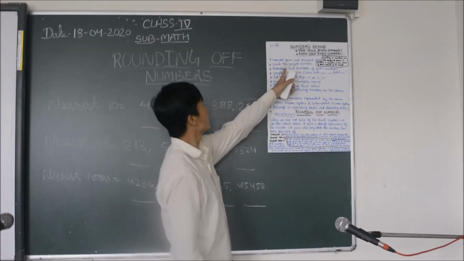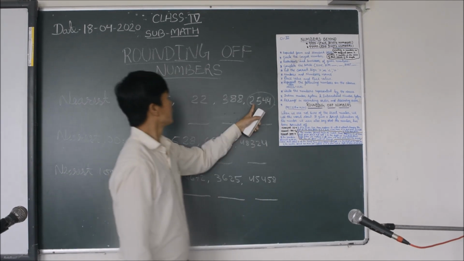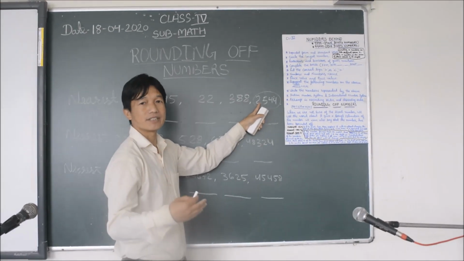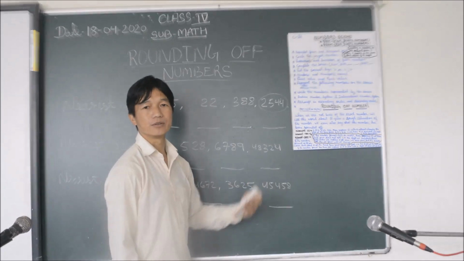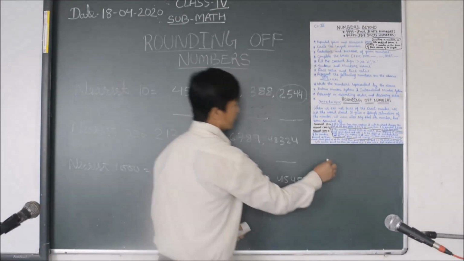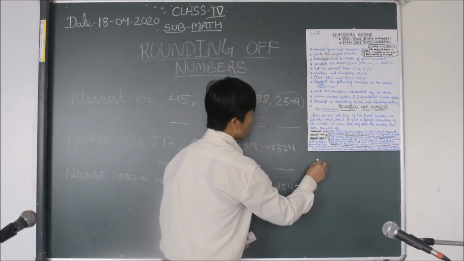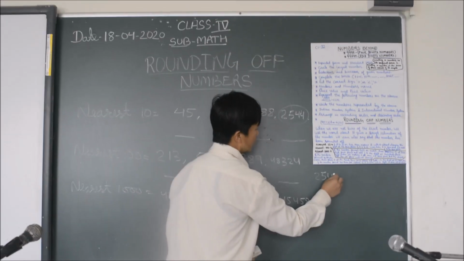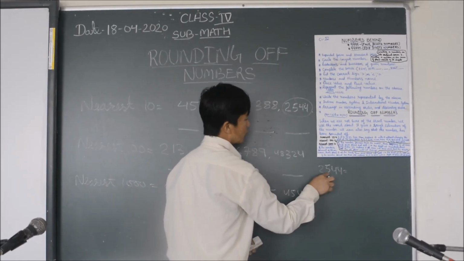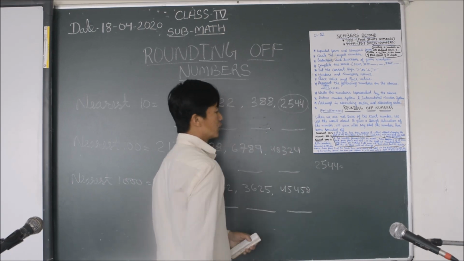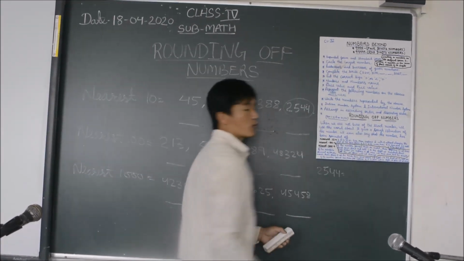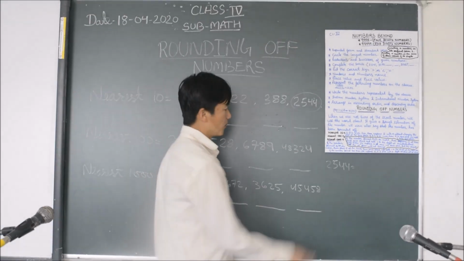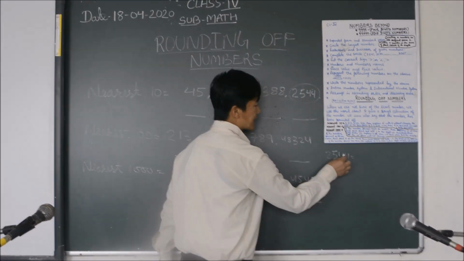Expanded form means we write according to the place value. Suppose 2544, we have to write it in expanded form according to the place value. How? We count the ones, tens, hundreds and thousands.